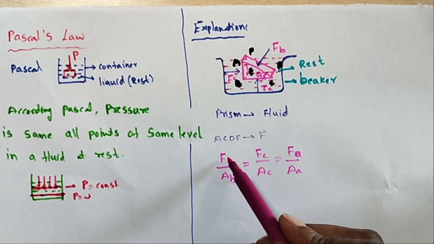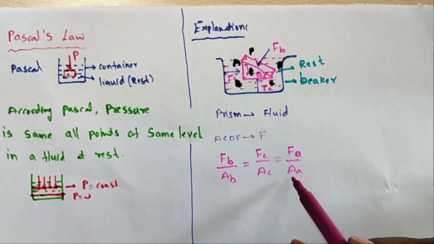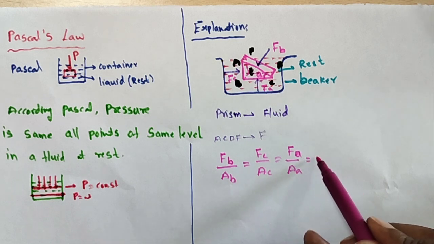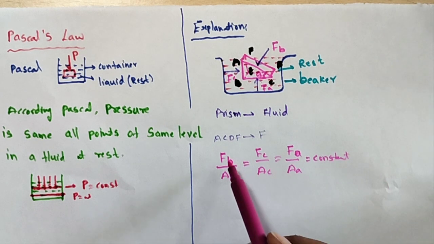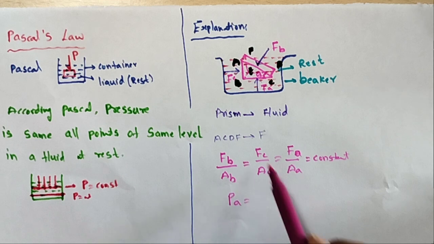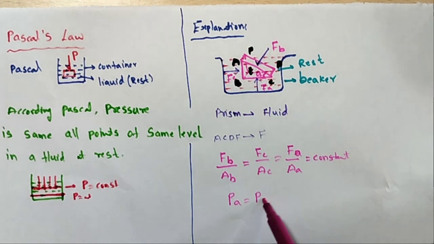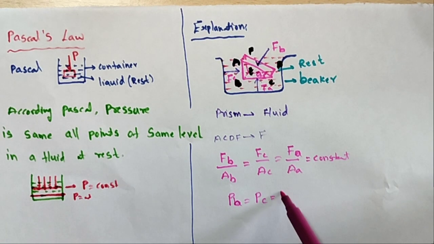So FB by AB, FC by AC and FA by AA are always constant. FB by AB means PB, FC by AC means PC, and FA by AA means PA.